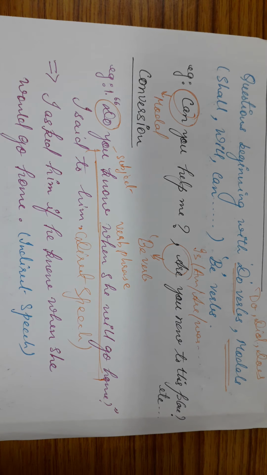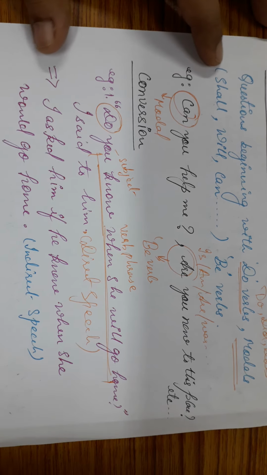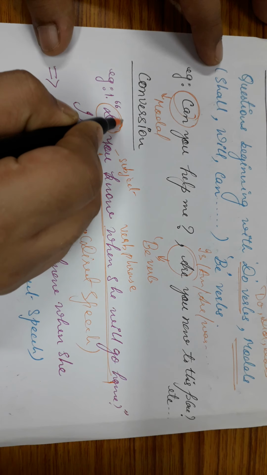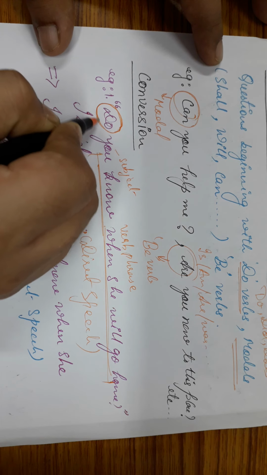Earlier, in the case of the WH question pattern, it started with the WH question word followed by a be verb or a do verb, then subject and verb phrase. Now here also we see the same thing, that is, instead of the WH question word it is "do".